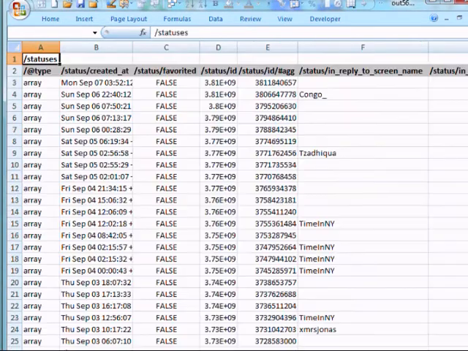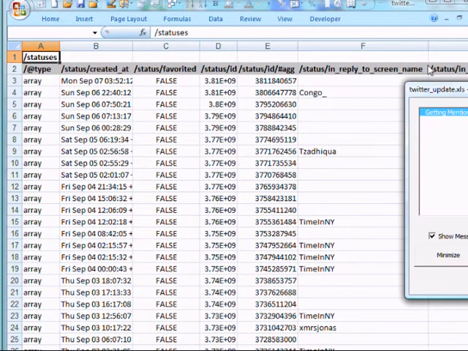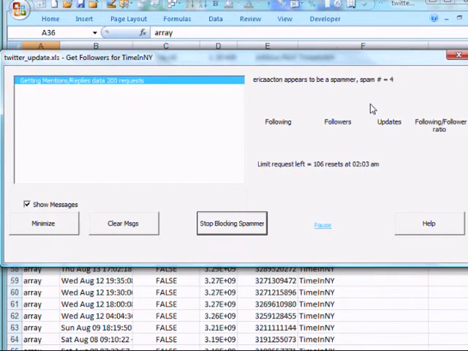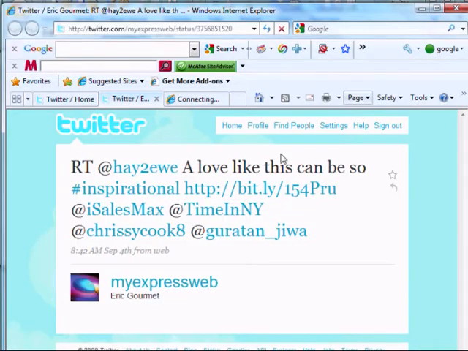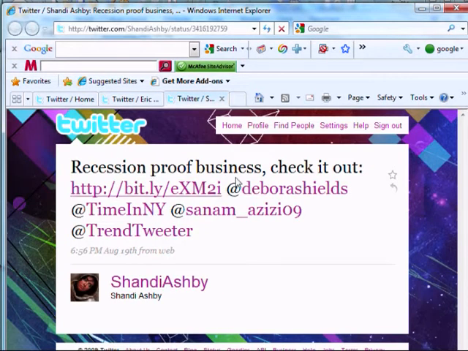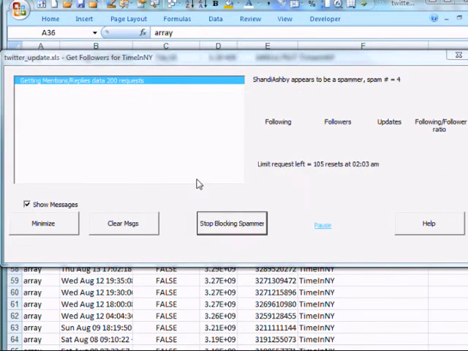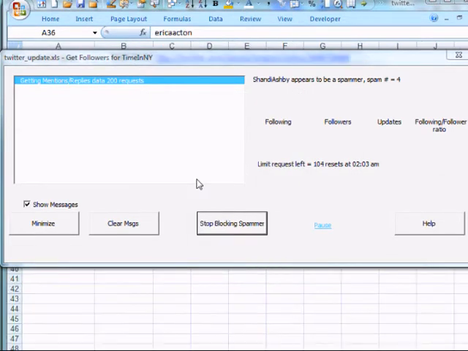So it's running now. Move the status here. That was left over from last time. Here's the new one. Now, what you have to do is go back to Excel, which is asking you, do you want to block the user? And here I'll say yes. And the system's going to continue and look for the next spam.